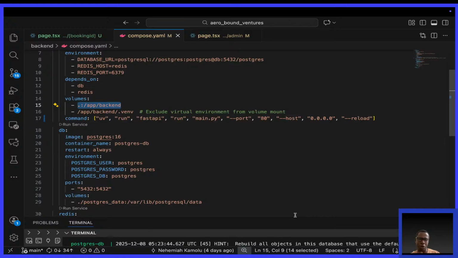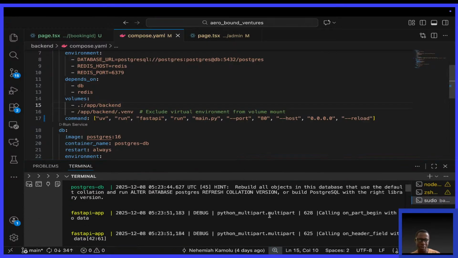So I hope this is okay, but if it's not, I really feel there's something I've not yet done well concerning this volume. I'll need to think with a fresh mind. But the solution is volumes, and then you can have this reload.